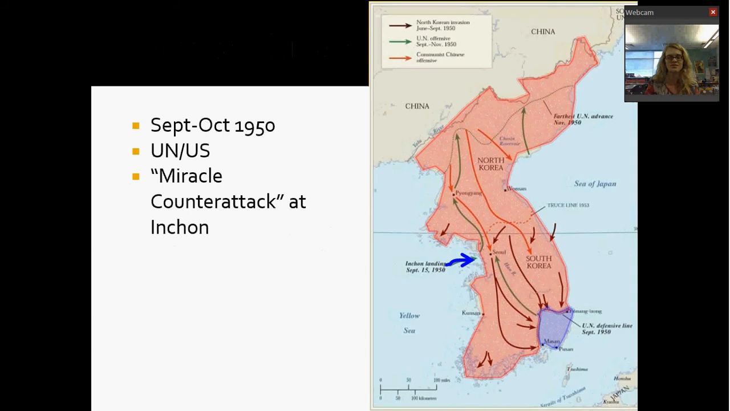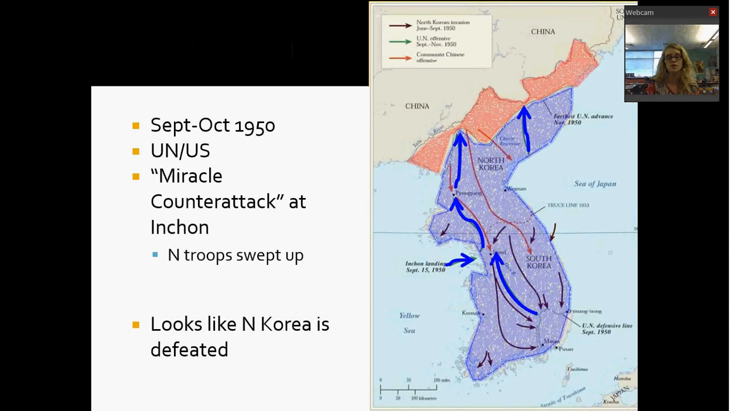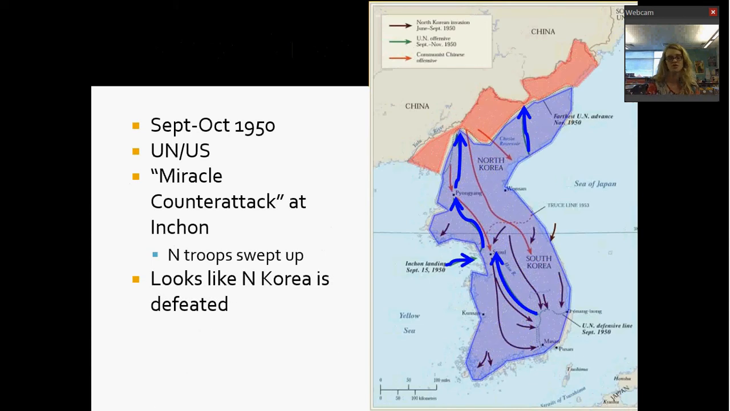So on September 15th, 1950, an amphibious attack lands at Incheon, and it's called a miracle because we are able to move in and sweep up north from Incheon and then from Busan and push all the way to the border of North Korea, and it looks like North Korea has been defeated because basically we now have almost all of it, except for this little piece at the Yalu River, which is still where the northern troops are situated.